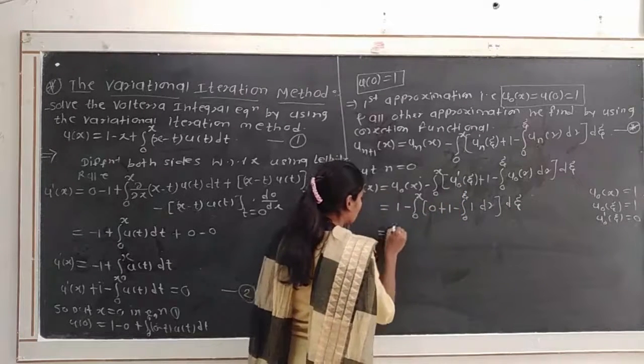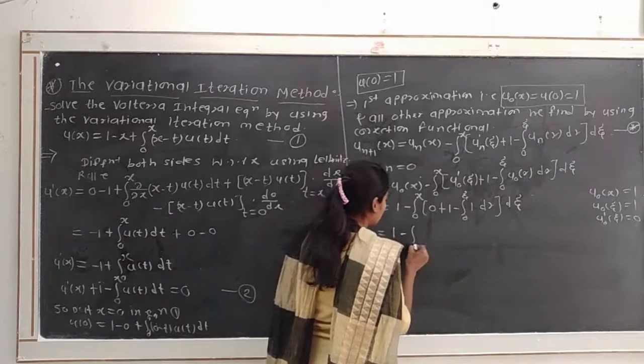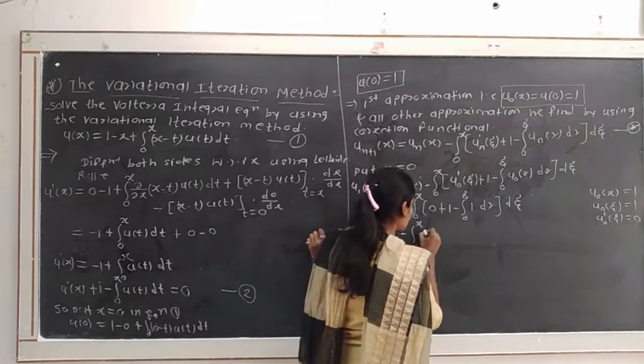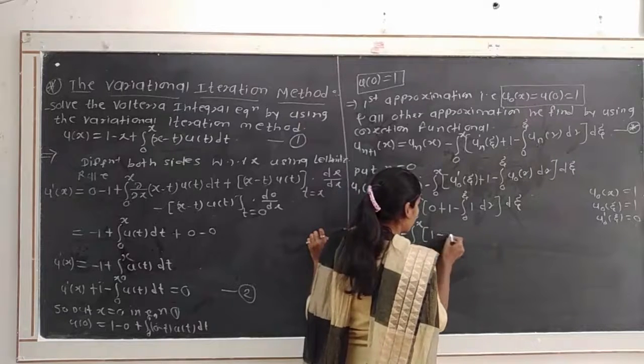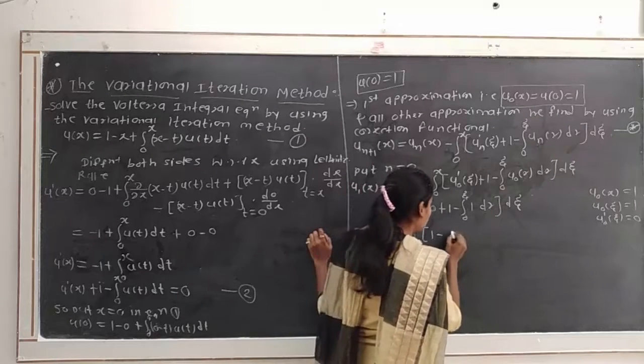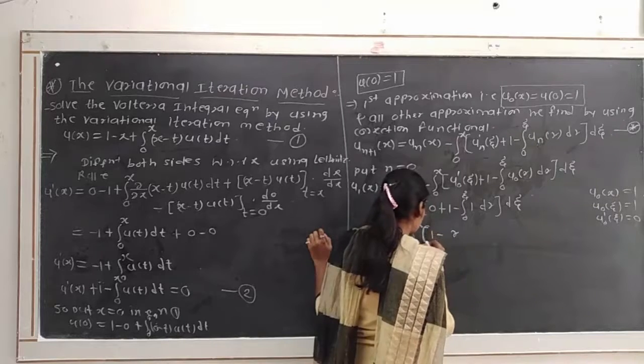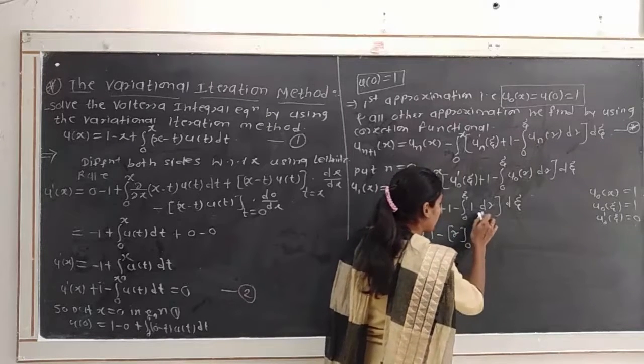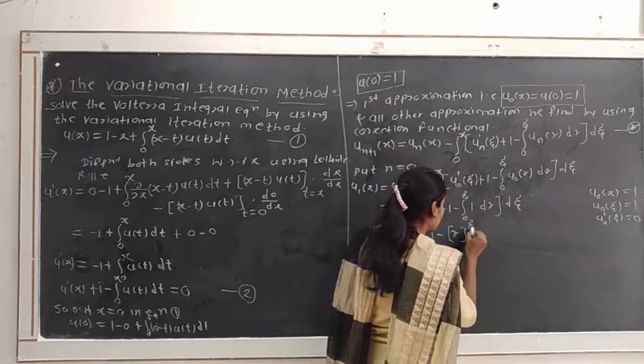Okay, so it is equal to 1 minus integration from 0 to x. Here this term becomes 0. So in bracket we get 1 minus the integration of dr, which will be r, with limits from 0 to xi.